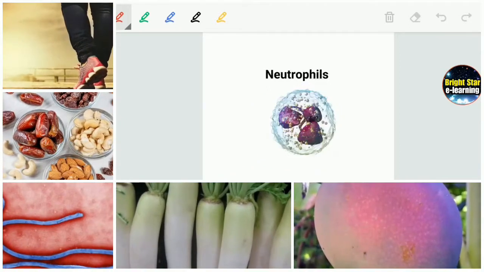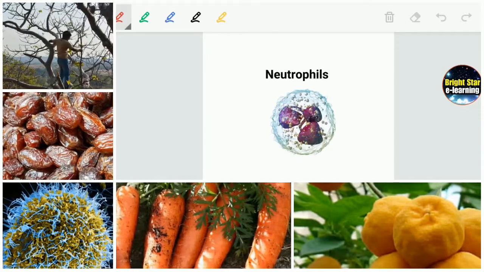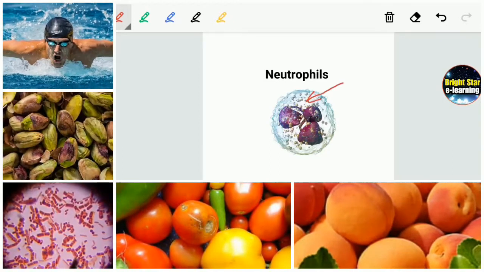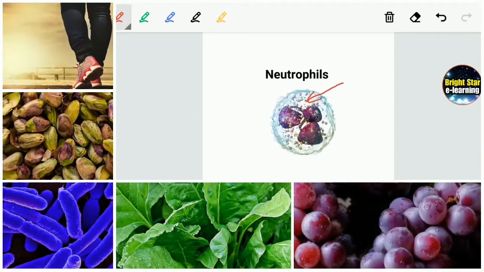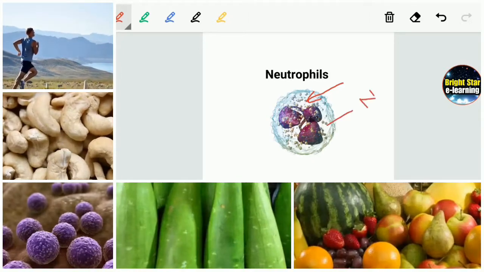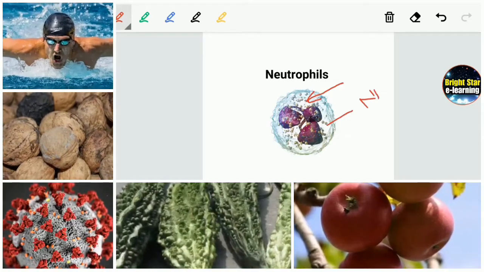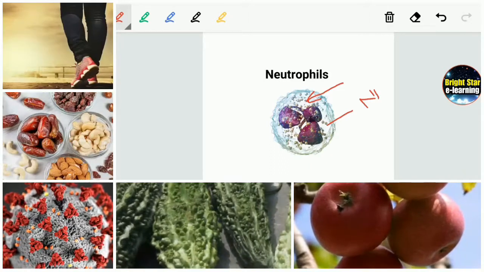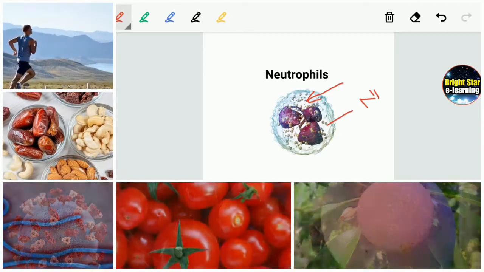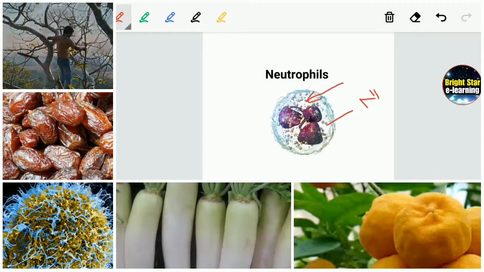Next one is neutrophils. You see neutrophils, you know, a kind of granulocytes. You can find granules inside the cell, that is in cytoplasm, and the nucleus has more than 2 lobes. So on that basis we can identify them as neutrophils. Neutrophils are also in continuous search of bacteria and virus in the body. Wherever they find them, they start sending signals to other immunity mechanisms in the body.